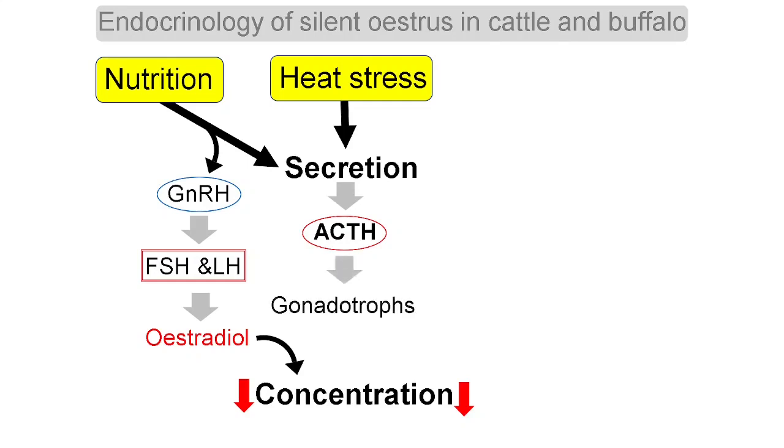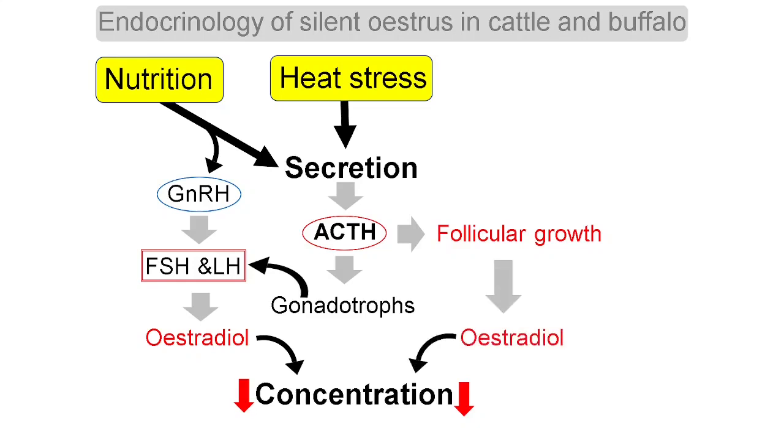ACTH also acts upon or prevents the gonadotropes from releasing FSH. And when FSH and LH are affected, definitely the estradiol level is also affected. ACTH directly or indirectly influences or prevents optimum growth of the follicle. So when there is not optimum growth of the follicle, definitely the estradiol level is also affected and it will decrease.